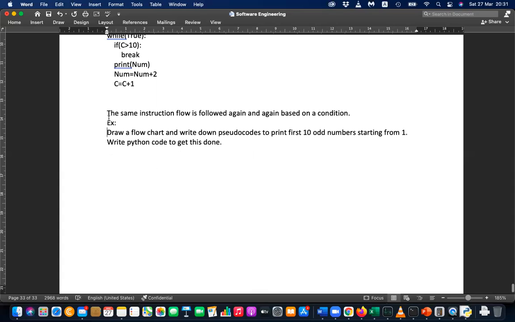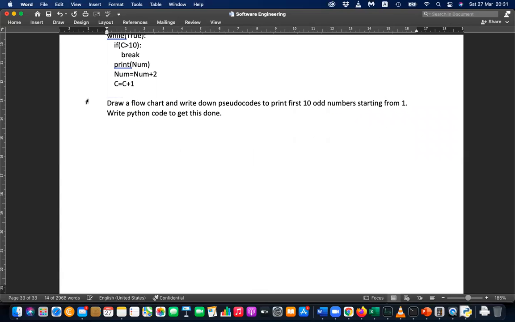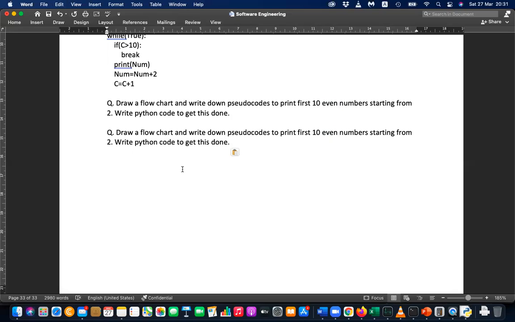Okay, my question is this. Draw a flowchart and write pseudocode to print the first 10 even numbers starting from 2, and write Python code to get this done.